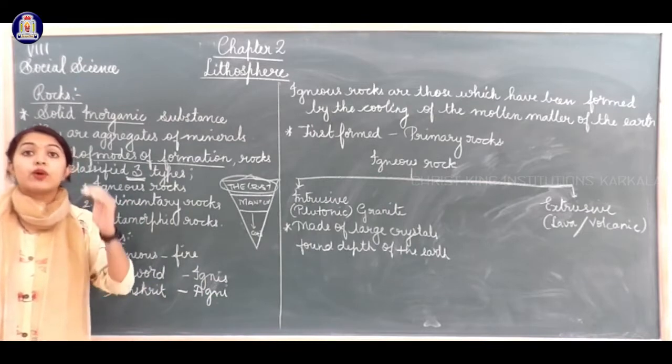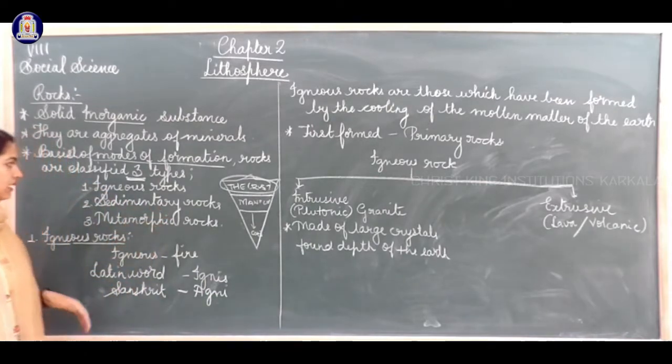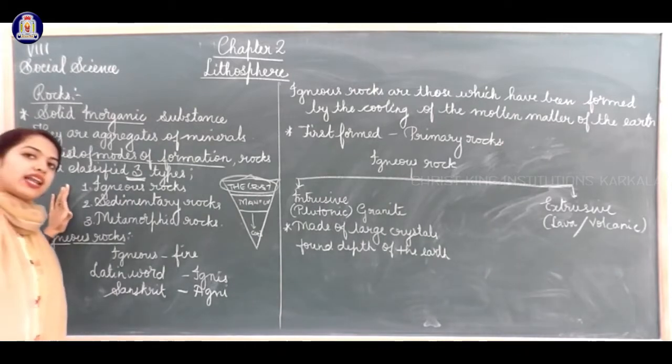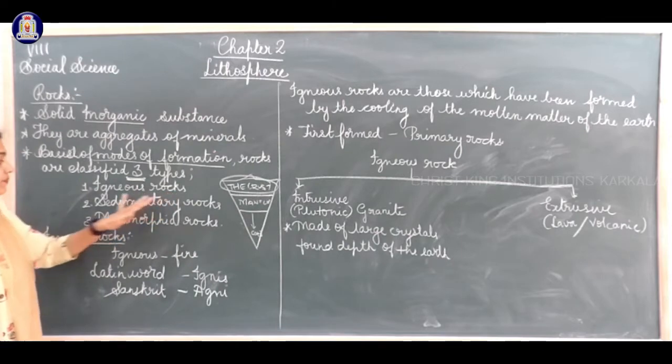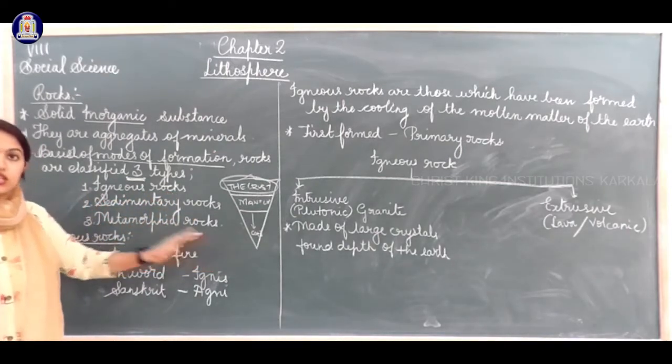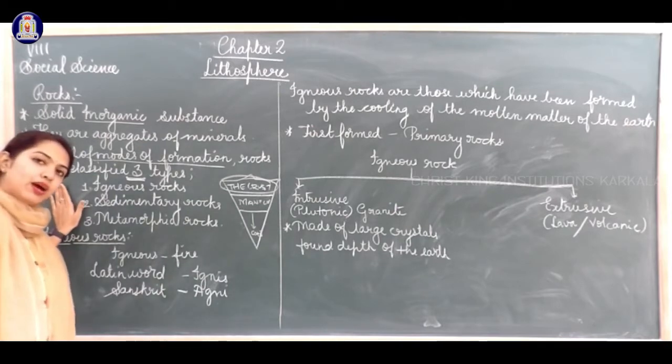We will learn it while learning the explanation of the classification. Clear? Okay. So the rocks are classified into three types: igneous rocks, sedimentary rocks and metamorphic rocks. Let's learn about them one by one, shall we?